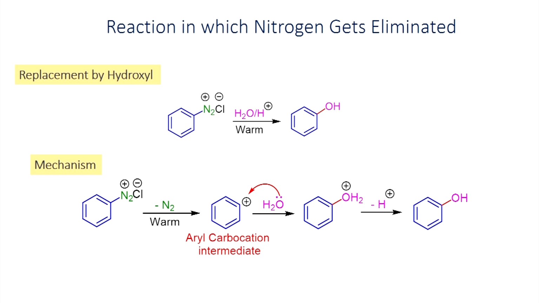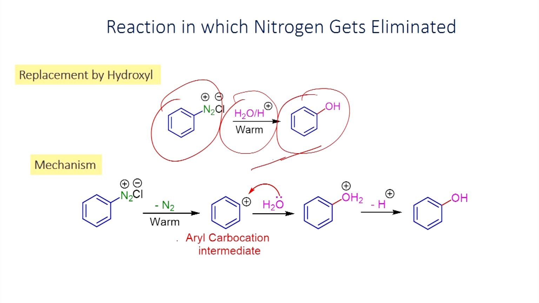Here an example is shown for this one. The reaction of diazonium salt with water is shown. When you heat it, you will be able to get phenol as the product, and this is the reaction pathway. When you heat it, you lose nitrogen and make the carbocation, which can undergo reaction with the water, and then you lose the proton and you will be able to get phenol as the product.